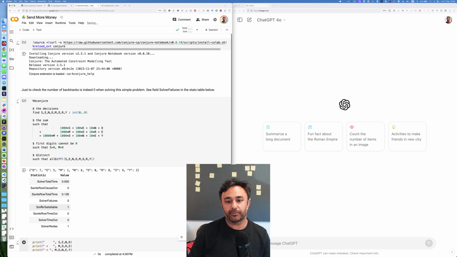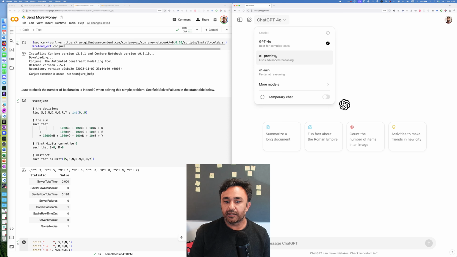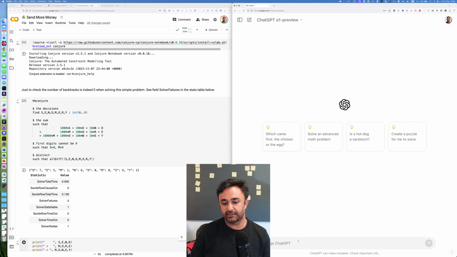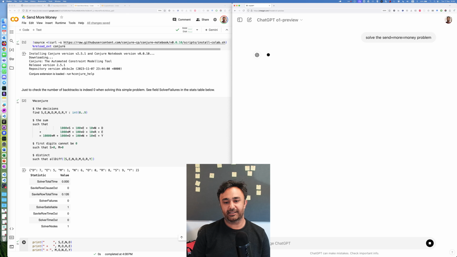So this is a very popular common problem, right? And I thought, let's use OpenAI's new model, which uses advanced reasoning, and we will try this. Okay, so let's see. Solve the send more money problem. This might look like a very short prompt, but the send more money problem is quite well known, so I think it will know what I mean. Let's see what it does. It's going to do some thinking now.